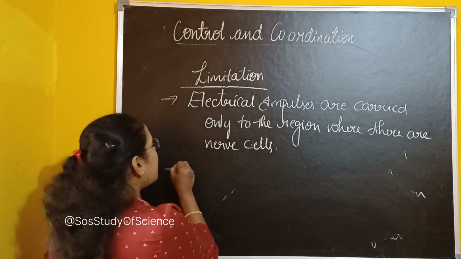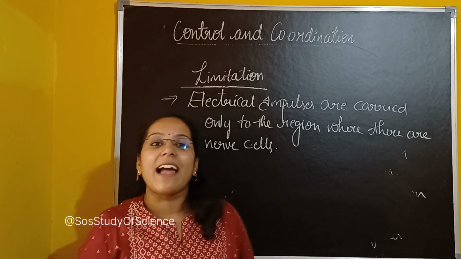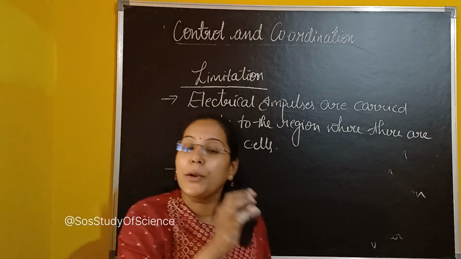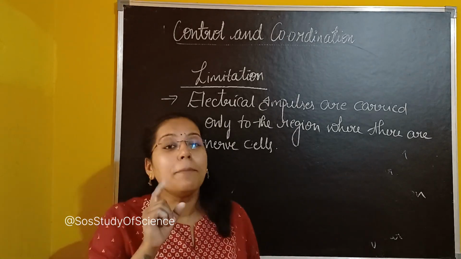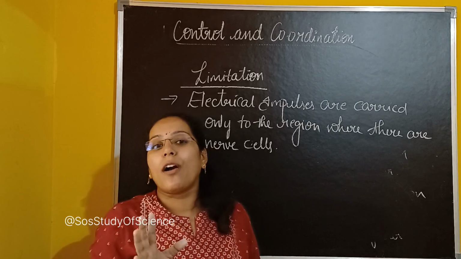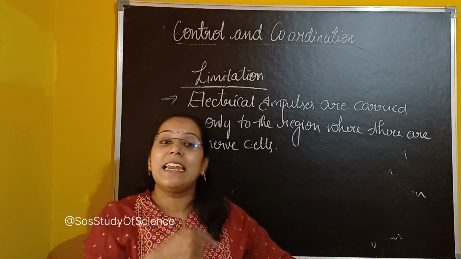Second limitation, there is another limitation too. I told you information is carried in the form of electrical impulses from one part of the body to another part of the body. Remember children, these electrical impulses I am talking about cannot be created continuously.